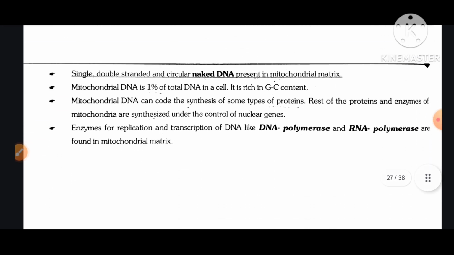Single, double strand and circular DNA is present in the mitochondrial matrix. Mitochondrial DNA is 1% of the total DNA in a cell. It is rich in GC content. Mitochondrial DNA can code for the synthesis of some types of proteins. The rest of the proteins and enzymes of mitochondria are synthesized under the control of nuclear genes. Enzymes for replication and transcription of DNA, like DNA polymerase and RNA polymerase, are found in the mitochondrial matrix.